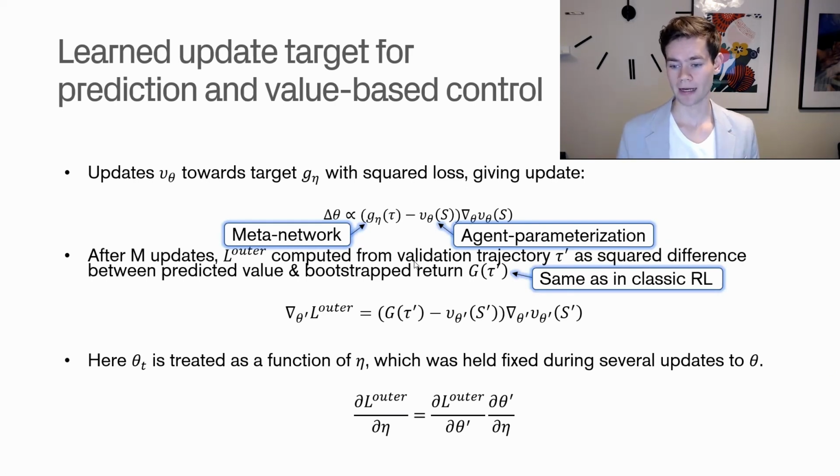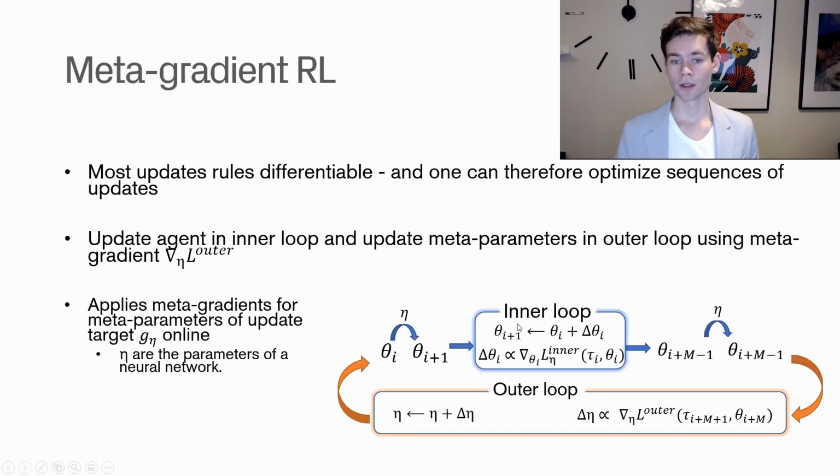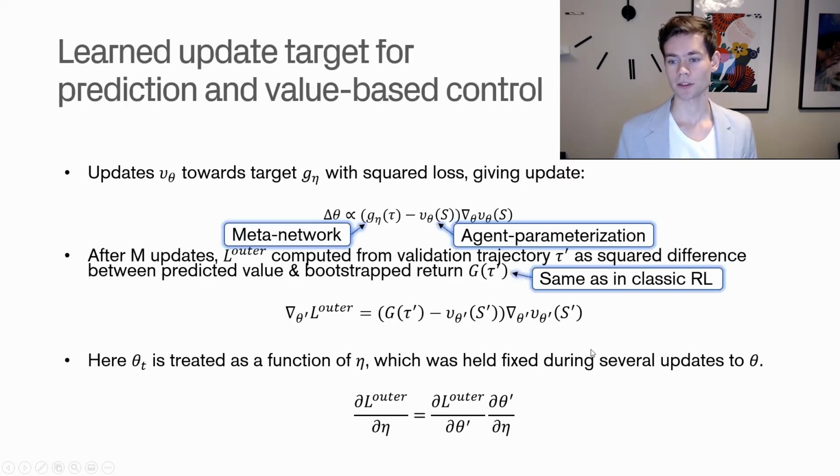So if we look back at the meta gradient algorithm here, we can see that we're updating in the inner loop now. So we're updating our theta parameters, and we do so with the inner loss function. And the inner loss function, which is the squared loss here, gives us that update. So we do that a number of times. And after we've done this for M updates, we use the outer loss function, and it's computed from the validation trajectory. So we denote that with tau prime as the square difference between predicted value and bootstrap return.